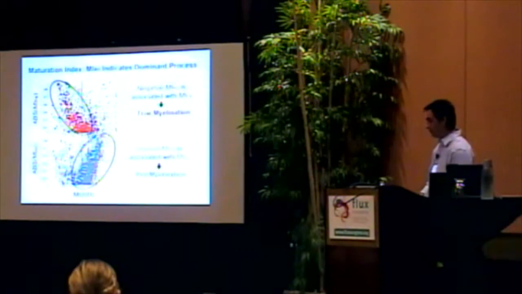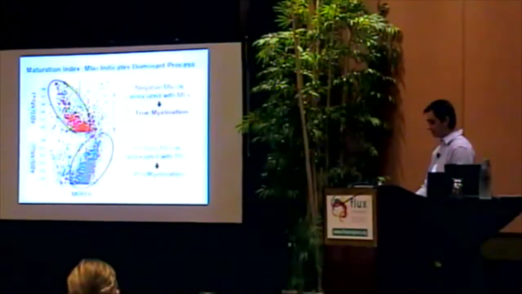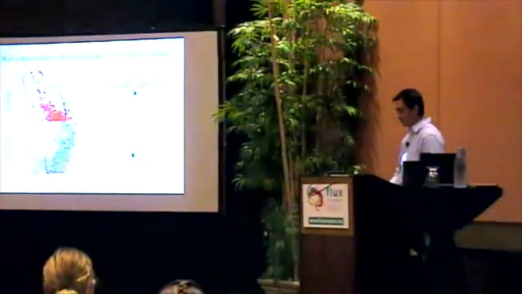This is confirmed in the following plot. Here we've expressed this in absolute value of MI of AD or FA versus RD. As predicted, negative values of RD are most associated with changes in MI of FA and likely reflective of true myelination dominant changes. Positive MI of RD, on the other hand, is likely reflective of premyelination dominant changes in MI of AD.